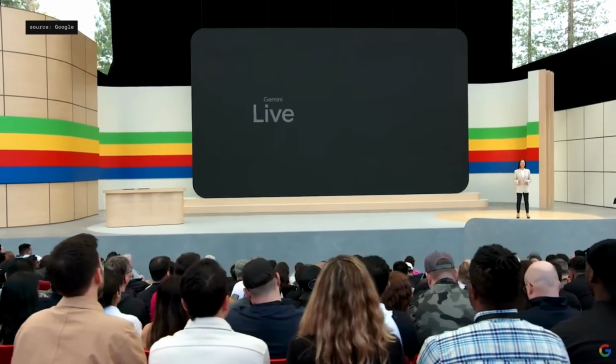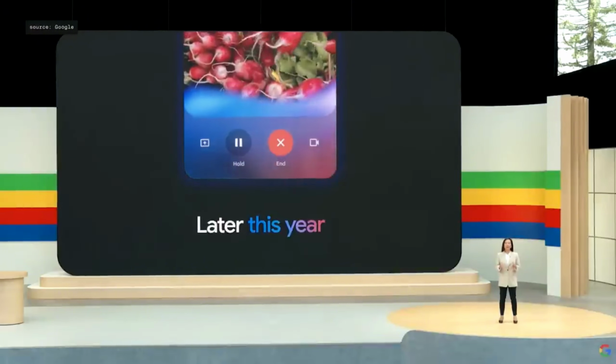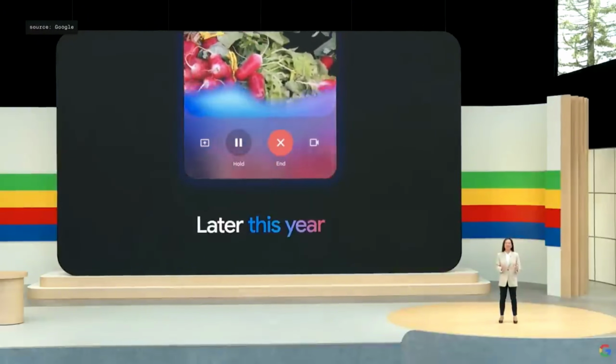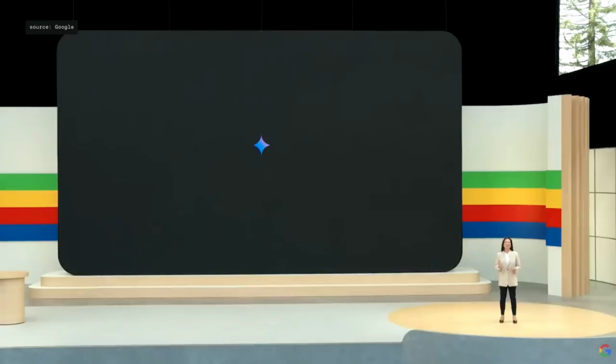And this summer, you can have an in-depth conversation with Gemini using your voice. We're calling this new experience Live. When you go live, you'll be able to open your camera so Gemini can see what you see and respond to your surroundings in real time. So we're rolling out a new feature that lets you customize it for your own needs and create personal experts on any topic you want. We're calling these gems.